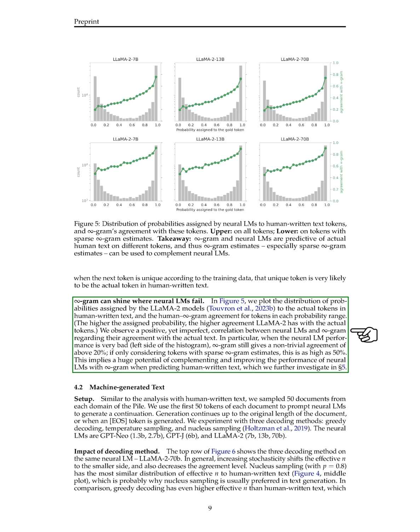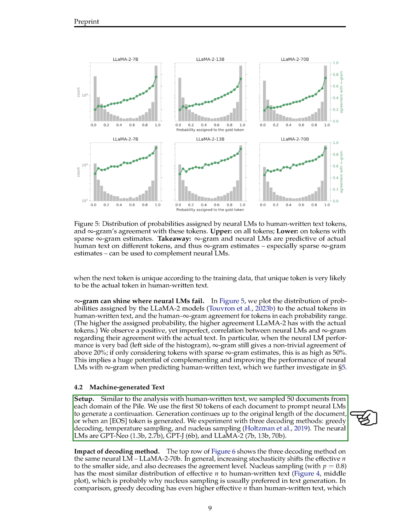In our experiments, we used 50 documents from different categories of a dataset called the Pile. We took the first 50 words from each document and asked neural LLMs to continue the text. The continuation went on until it reached the original document's length or an end-of-sentence marker was produced. We tried this with 3 different ways of generating text: greedy decoding, temperature sampling, and nucleus sampling, using various sizes of neural LLMs, including GPT-Neo, GPT-J, and different versions of Llama 2.